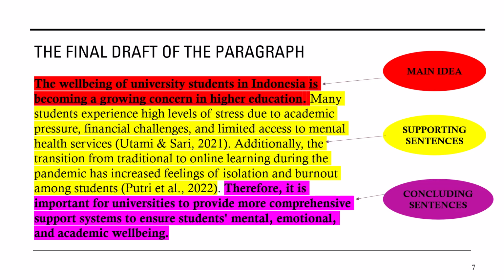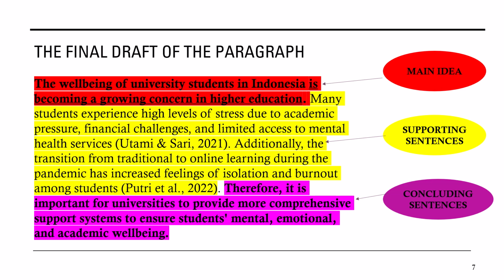Now this is the example of the position of the main idea in the paragraph. The red highlight is called the main idea. Look at that. We have the well-being of university students in Indonesia as a topic here, and this is the subject of this sentence. Is becoming a growing concern in higher education is the controlling idea, like I mentioned before, and it is the one that we are going to prove, the one that we are going to elaborate in the form of supporting sentences.